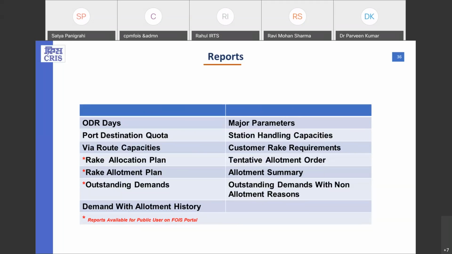And another is demand with allotment history. This report is again very important, in terms of if a demand is registered 10 days before and allotted today, then this report gives the complete history for the last 10 days, why it is not allotted, and all the reasons defined in these reports, and the red marks put in the rake allocation plan, rake allotment plan and outstanding demand. These three reports are also available for public users on the FIRES portal.